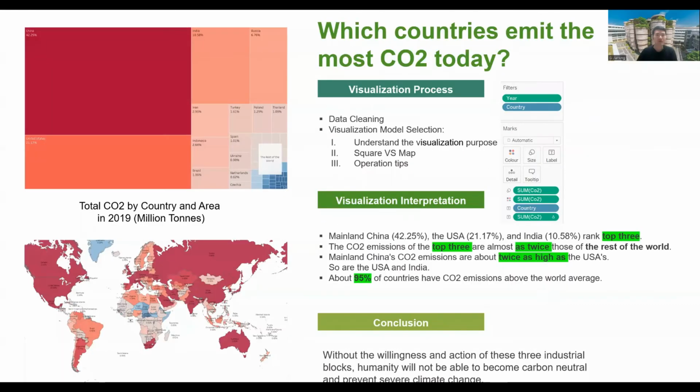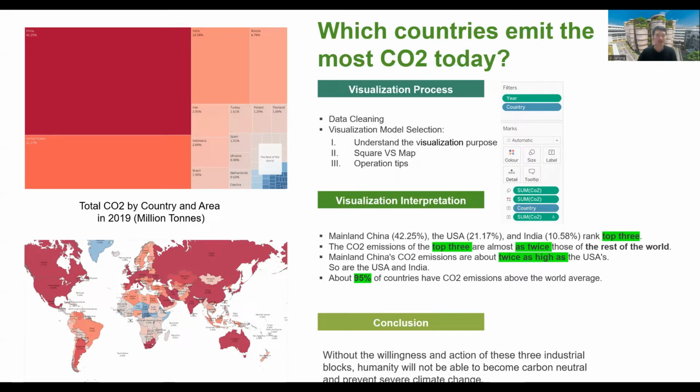To explain the countries that emit the most carbon dioxide today, I mainly use the total carbon dioxide emissions data from 2019. Before the visualization, I did some data cleaning using the filter function. To compare the carbon dioxide emissions of the countries and areas, I removed the data from the 5 continents, the breakdown of the countries by income level, and other unrelated data. Before the visualization, it is important to understand the visualization purpose.